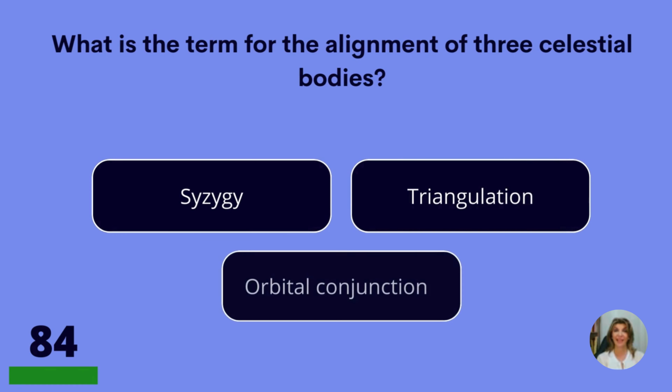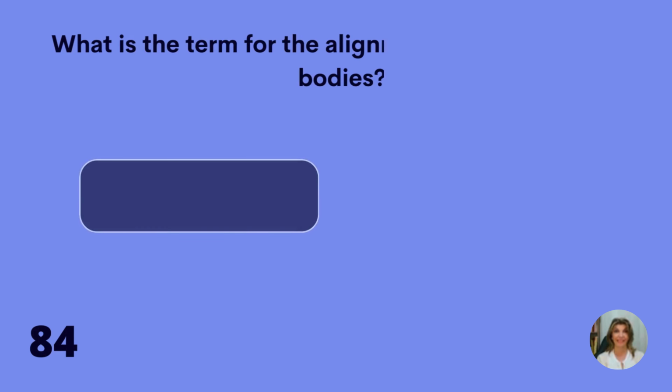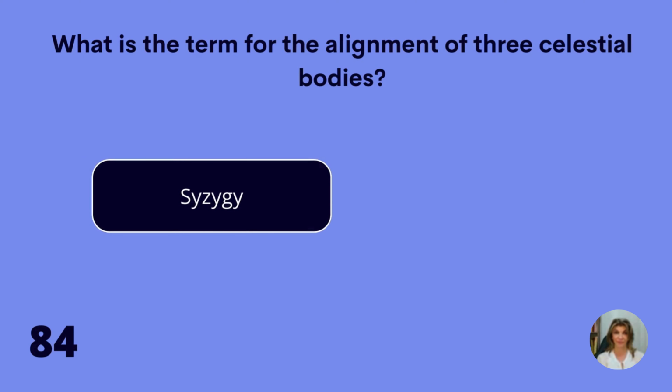What is the term for the alignment of three celestial bodies? Syzygy, triangulation, or orbital conjunction? Syzygy.